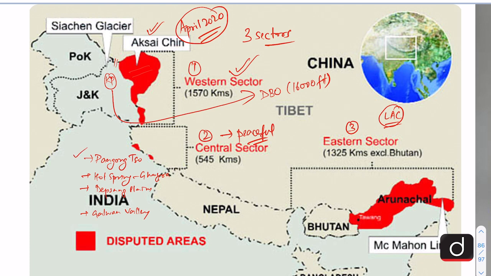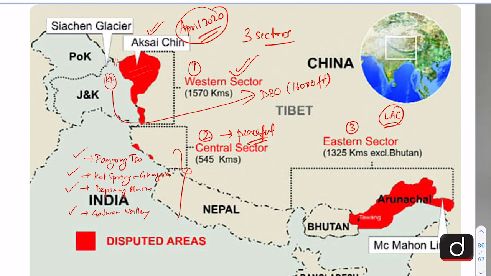So Pangong Tso, Hot Springs Ghogra area, Depsang Plains, and Galwan Valley were the areas where Chinese troops entered inside the Indian LAC. And that led to this standoff situation which escalated.